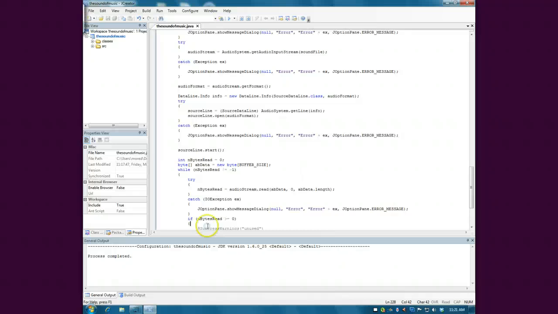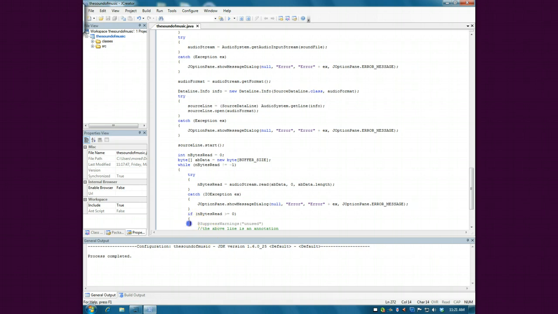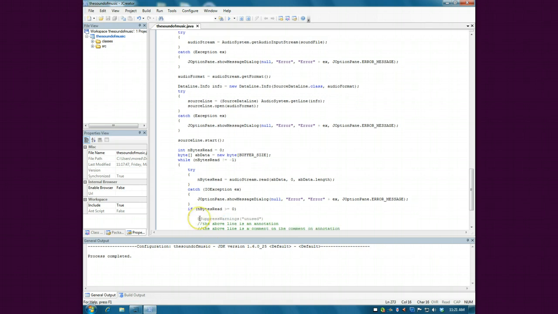Okay, go ahead there. I do want to talk about this line right down here. It's @SuppressWarnings. As you can see here in the comments, this above line is an annotation. Remember that jerky compiler who wouldn't read our comments? Well, this allows him to. And the basic way of doing it, it tells the compiler some pretty useful information, and the user some pretty useful information too. Like it uses this to suppress warnings. So basically, this is like, there's going to be a warning here, just ignore it. Basically, you're telling the compiler, don't make me do a try catch or something. So, it's nice. Pretty cool, and I have some little explanation here.